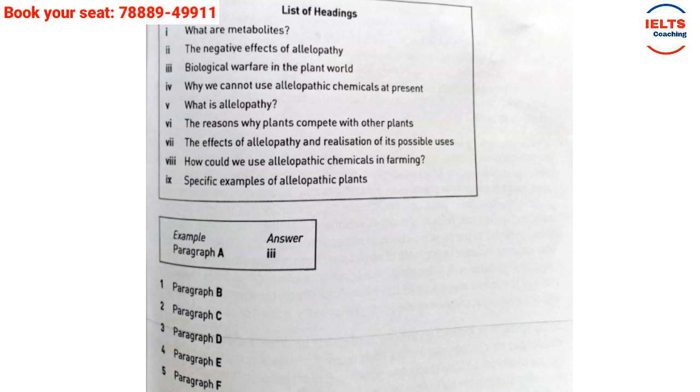The reason why plants compete with other plants. So obviously it has something to do with survival. I think very much it is a statement that we have just read in paragraph A, but the writer feels that the third is the better option. The effects of allelopathy and realization of its possible uses. The effects and realization, two different things are there. How could we use allelopathic chemicals in farming? So its usage in farming.